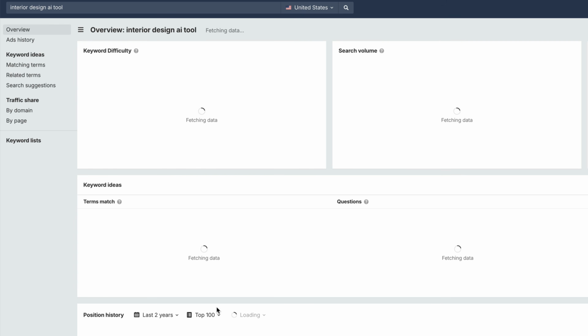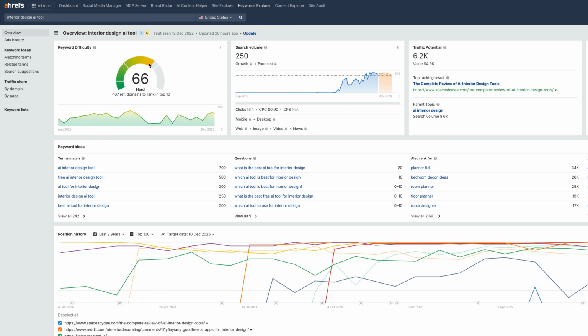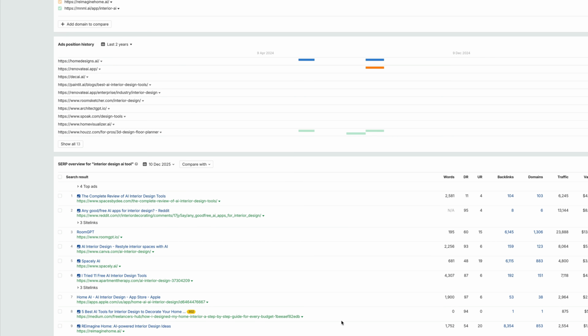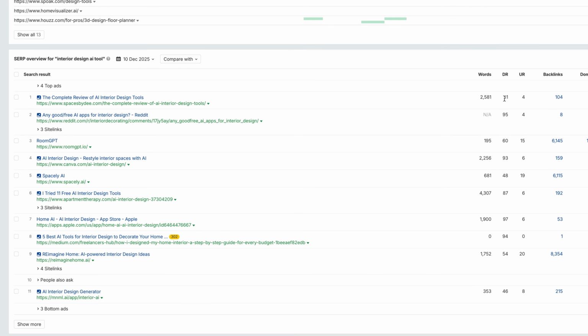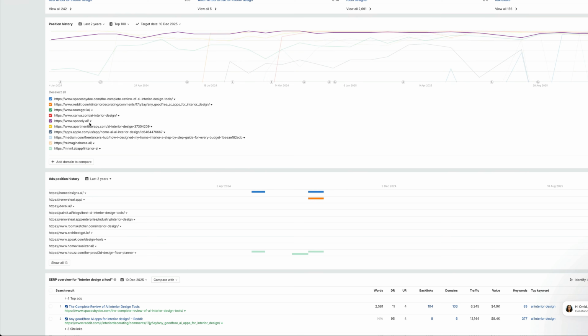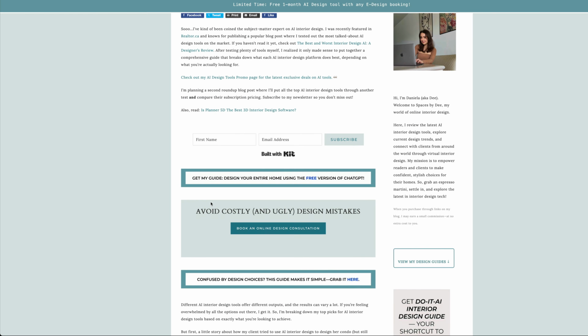Say we do interior design AI tool. And here we can see that it says hard, but these keyword difficulty scores are kind of nonsense because if we look down here, we can see that actually the first ranking article has a domain rating of 11. It's outranking sites with 95, 60, 93, 48. So as you can see, this is a potential keyword that we can go after. And in this case, this first article is the complete review of AI interior design tools. So imagine if we went after this specific keyword in our URL slug and we wrote a better, more comprehensive piece of content compared to this one right here.